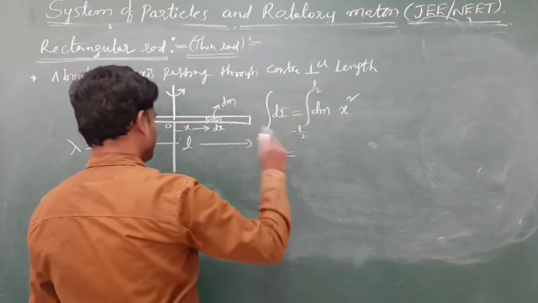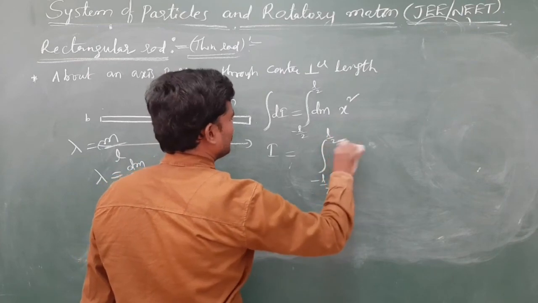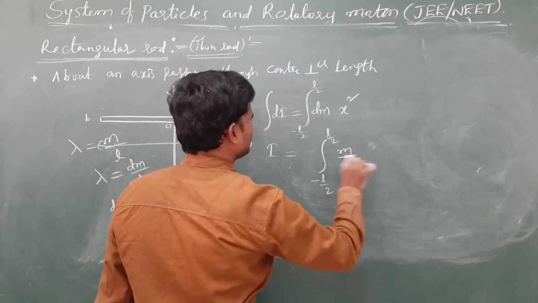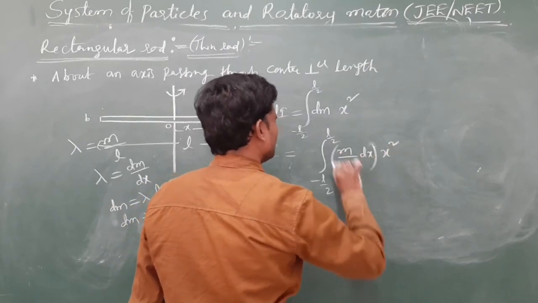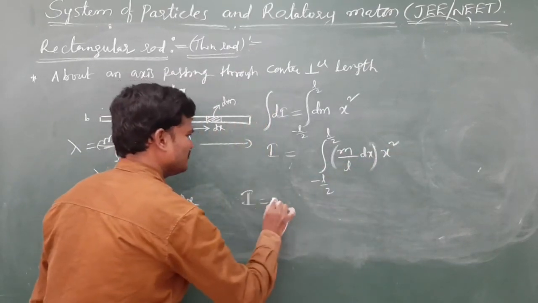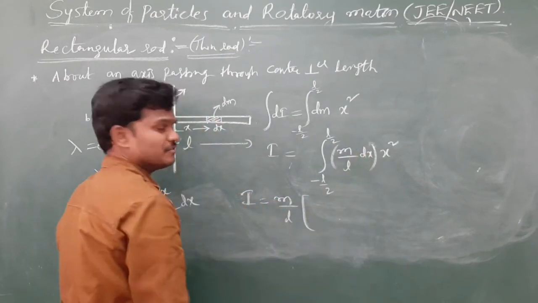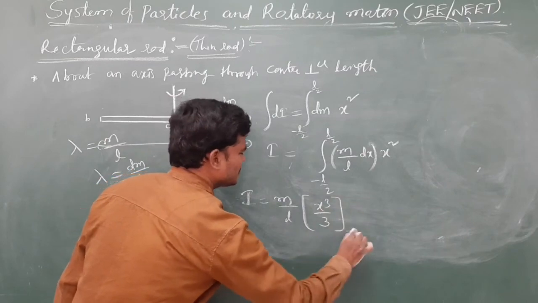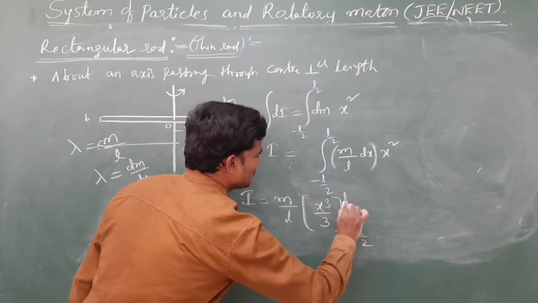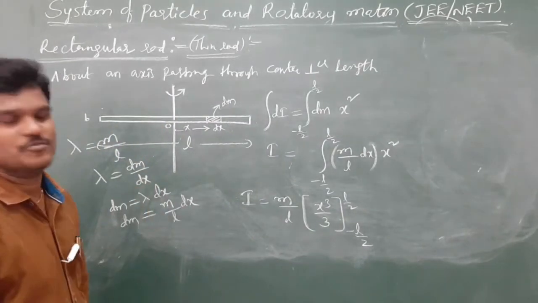So dm you substitute it, integration of minus L by 2 to plus L by 2, this is mass per length into dx into x square. Mass by length you write outside, okay, mass by length. Integration of x square dx, x cube by 3. If you are good in integration, then this is not a problem. Otherwise you practice the integration, then you will get this type of questions.